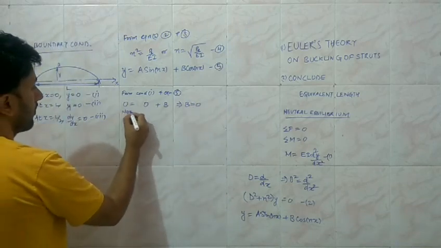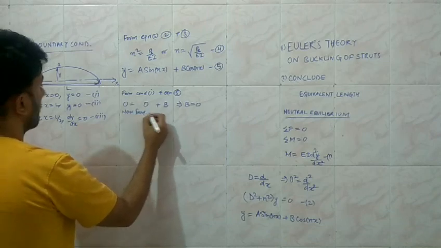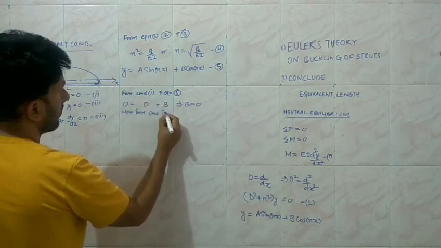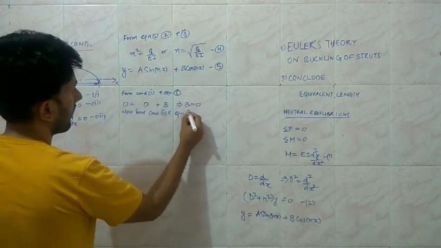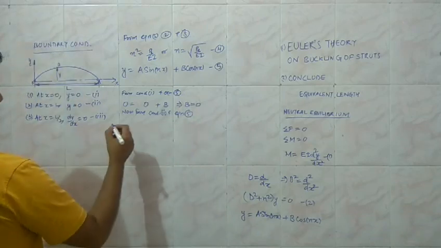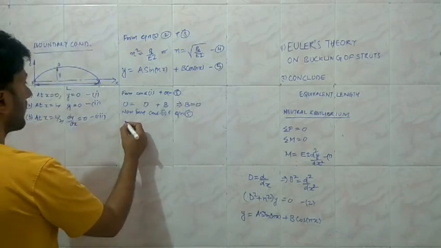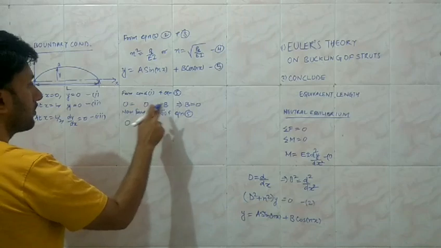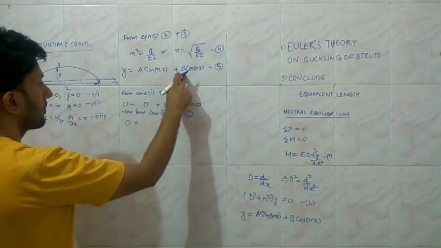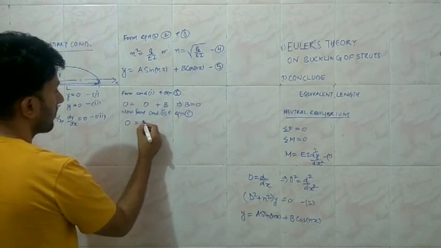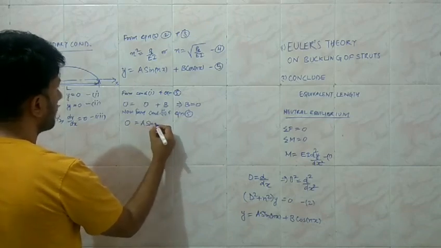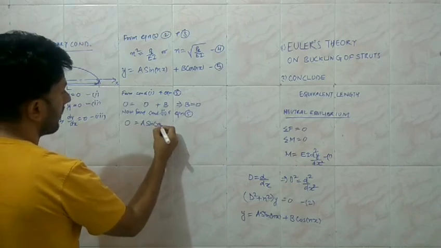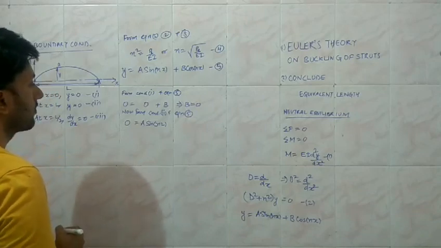Now from the second boundary condition, condition 2 and equation 5, at x equal to L, y is again equal to 0. Since the constant B is equal to 0, this term is going to be 0, and only this term remains, A sine nL.